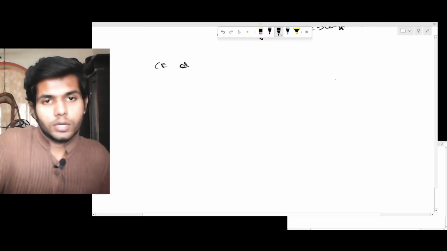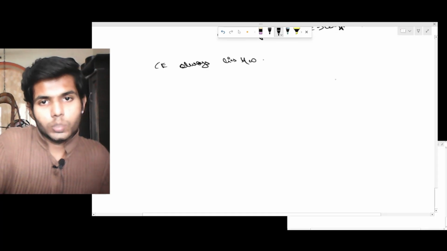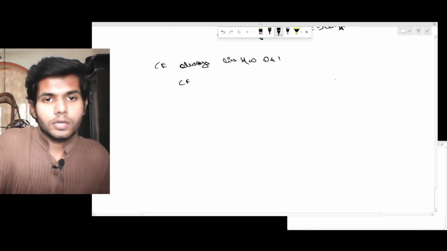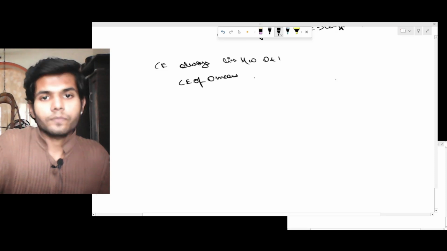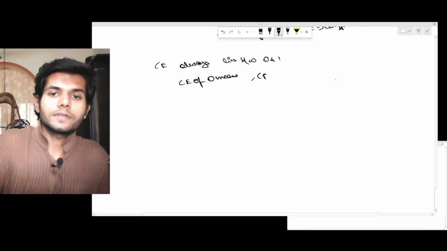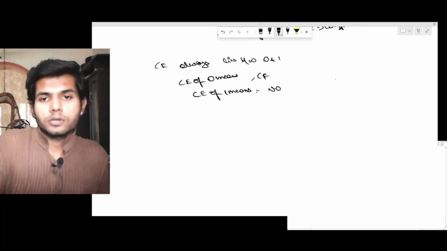The CE coefficient always lies between 0 and 1. A CE of 0 means cash flows will not be received. A CE of 1 means no adjustment required.